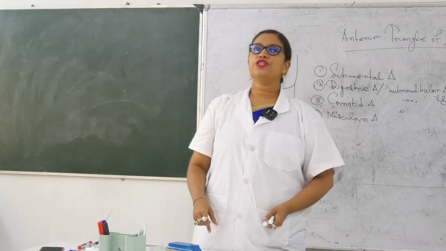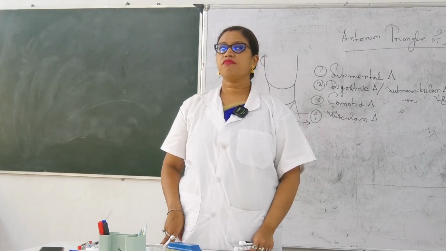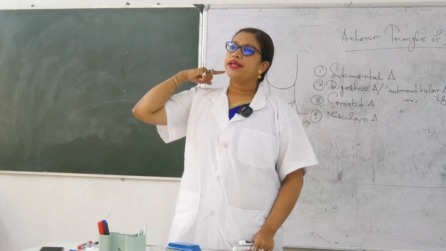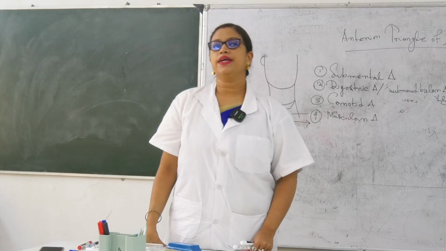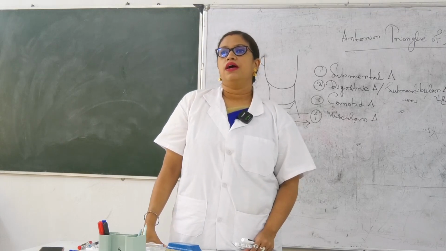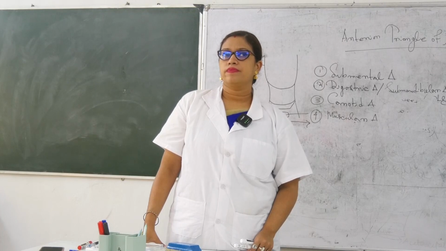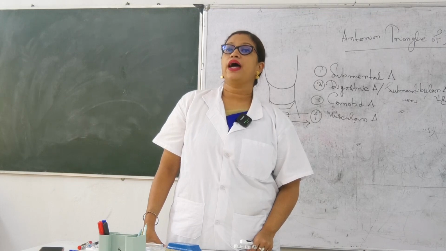So write it down. Posterior digastric extends from the stylomastoid area and styloid process to the hyoid bone.